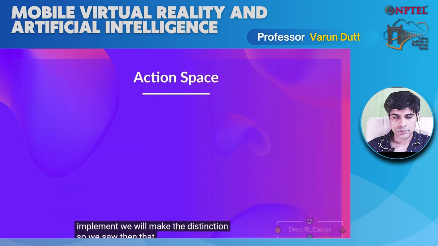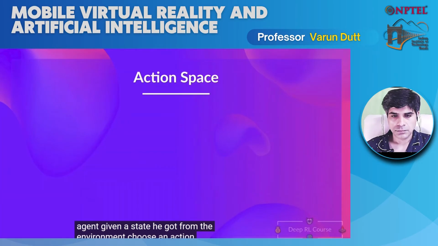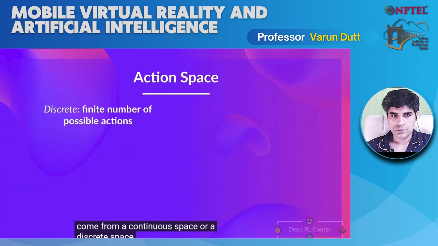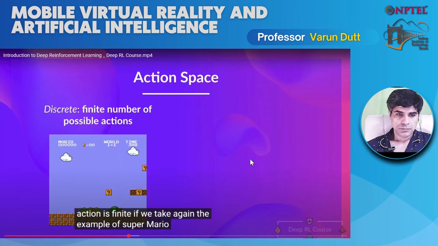So we saw then that the second step of the reinforcement learning loop is that the agent, given a state it got from the environment, chose an action. So the action space is the set of all possible actions in an environment. The action can come from a continuous space or a discrete space. In the case of a discrete space, the number of possible actions is finite. If we take again the example of Super Mario Bros., a finite number of possible actions means Mario can move right, can move left, can jump, and these are the 3 or 4 types of actions which Mario has.